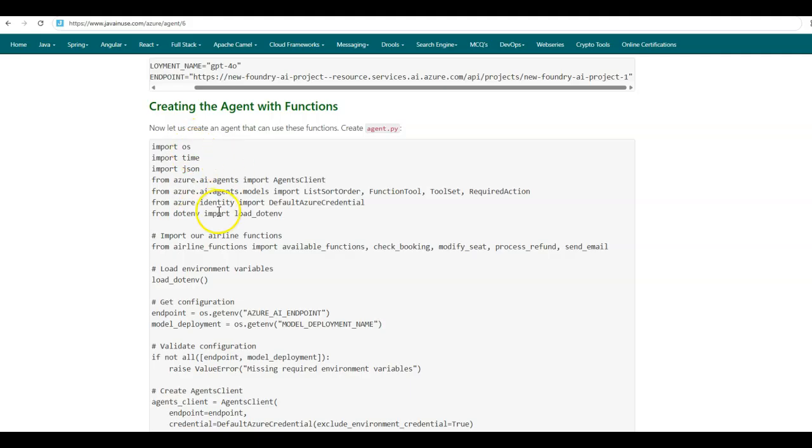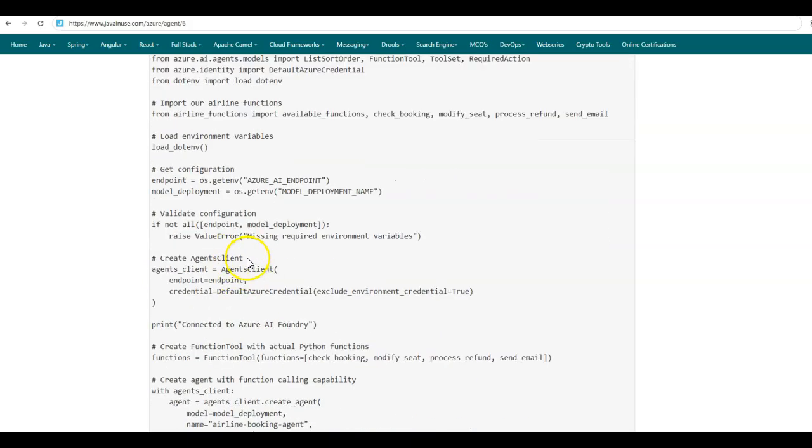In this, we first import the necessary libraries and load the environment variables from the env file. So from the environment file, we get the endpoint and the model deployment. Next, we'll be creating an agents client. The agents client is the main interface for working with the Azure AI agent. It requires the endpoint and the credential. We will be making use of the default Azure credentials. So before running this program, do remember to log into your account using az login.